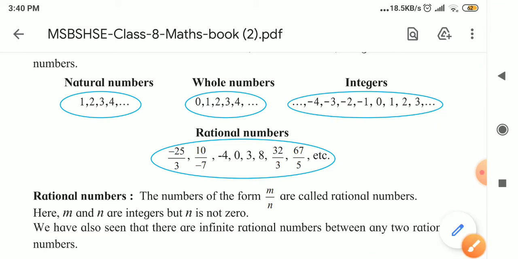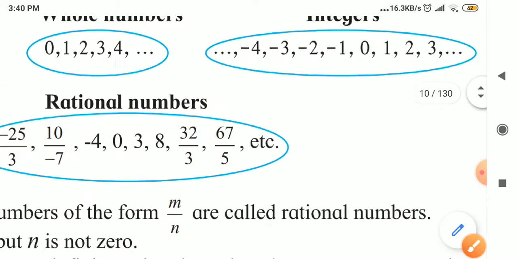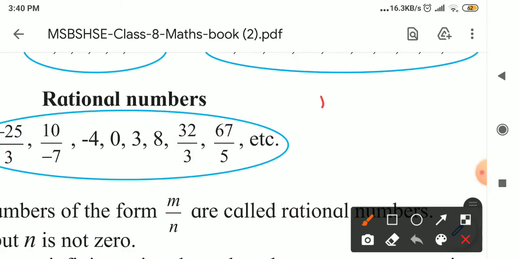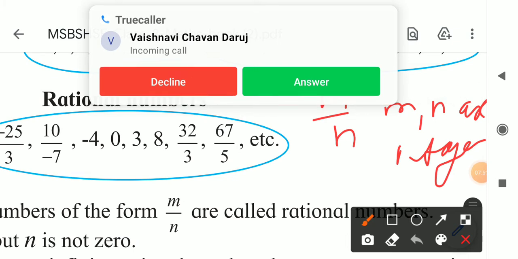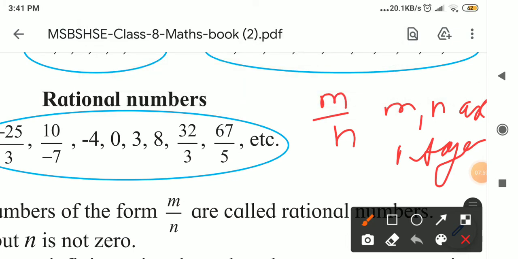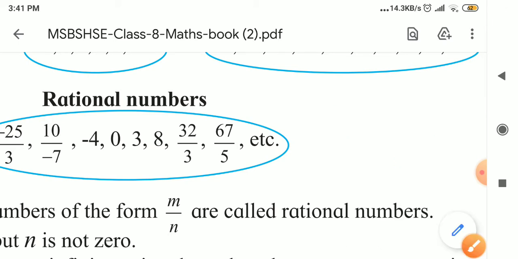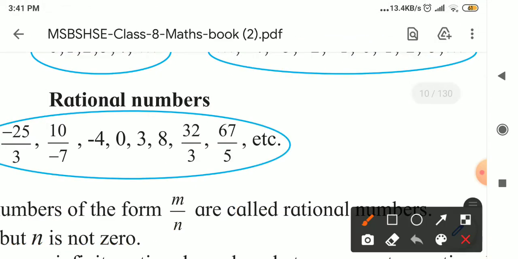Now tell me what I told you. The numbers which are in the form of m upon n, and m and n are integers, these numbers are called what? That is the rational numbers. Now I will ask you some questions.